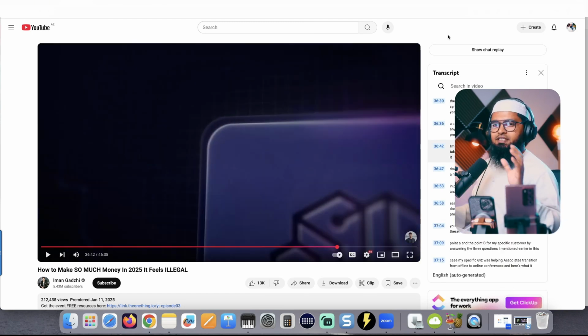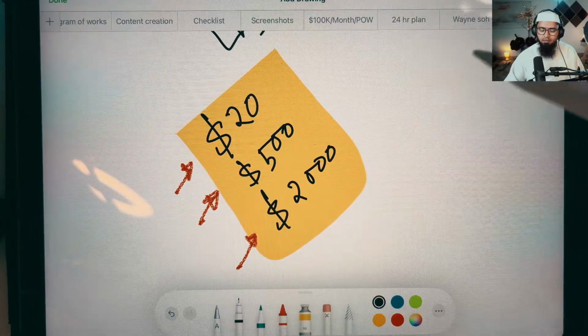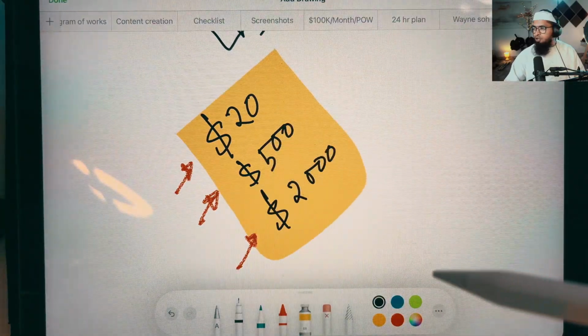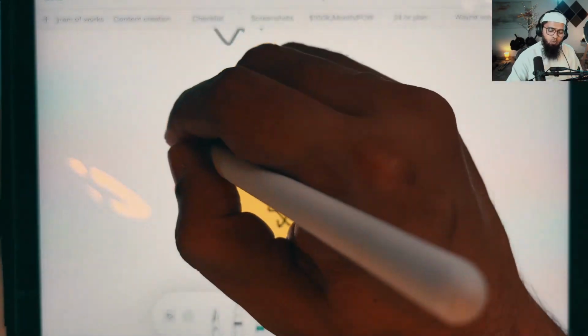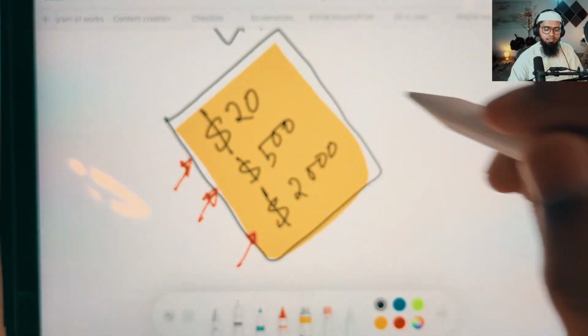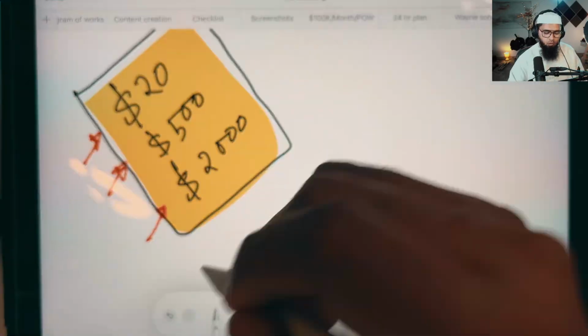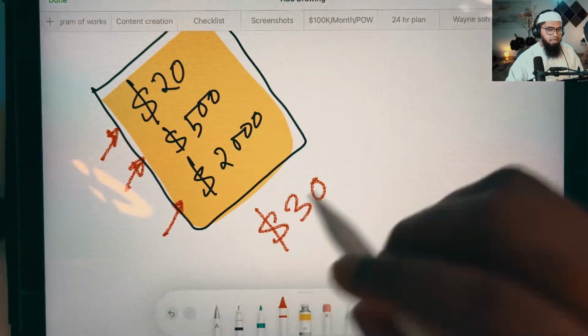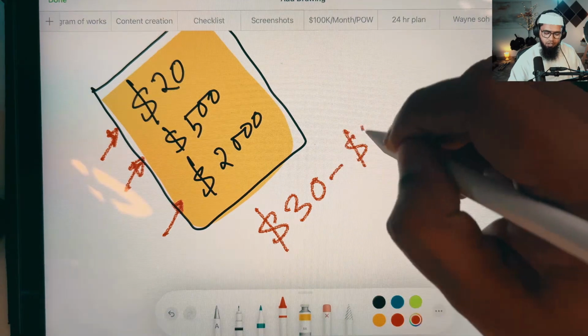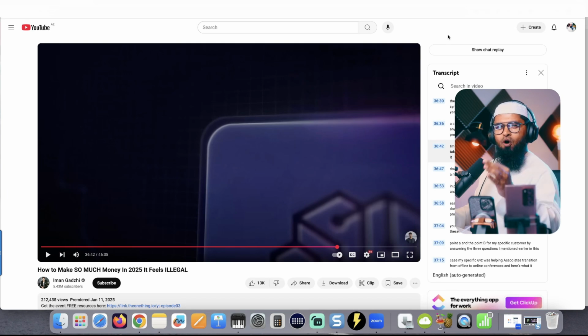And this is the interesting part, what I wanted to tell you. When Iman spoke about $20, $500, and $2,000 offers, when he warmed you up with all these high prices, and you were kind of ready for it, all of a sudden, he said the biggest problem-solving AI platform will be $30 to $40 a month. Now you take it as a once-in-a-lifetime opportunity, and you will grab it the moment he launches it.